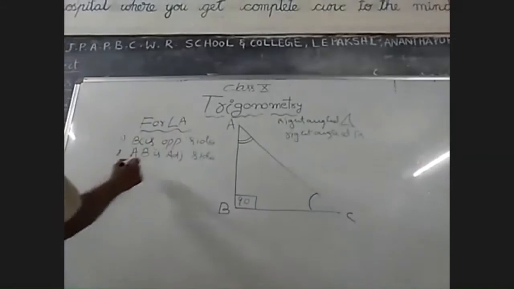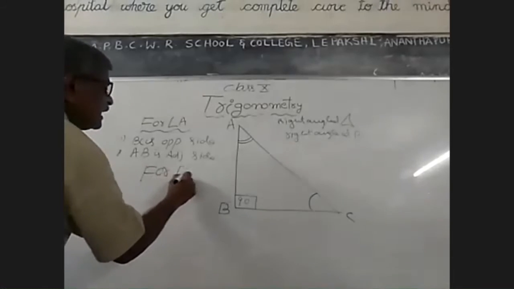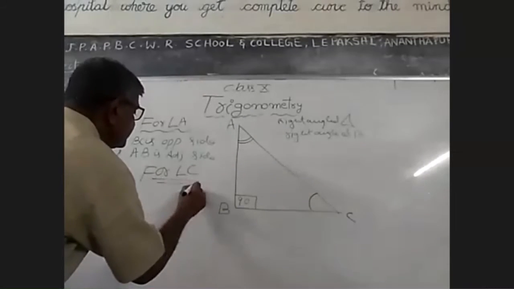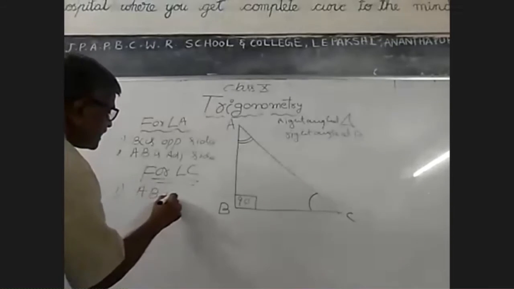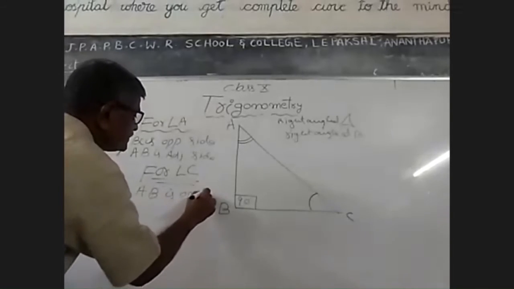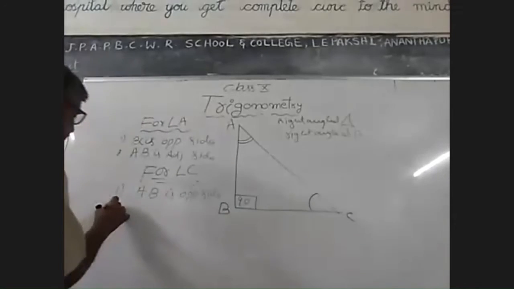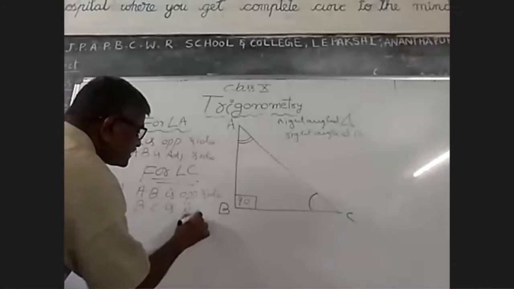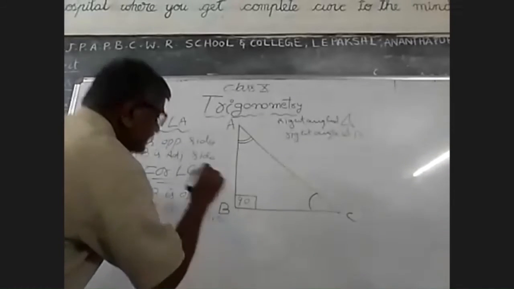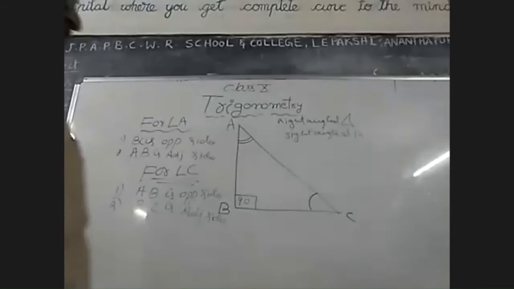Similarly for angle C, number one, AB is the opposite side. This is very important. Second one, BC is the adjacent side. So you see the difference between them.